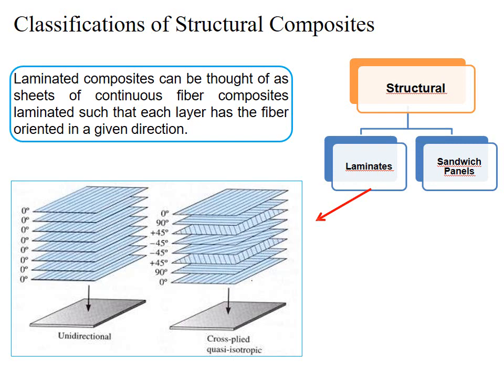So when bidirectional layers are arranged in this direction, then it gives us a cross-plied quasi-isotropic material, where we can say it is an isotropic material. The properties of the material will be the same. The properties will remain the same in all the directions.